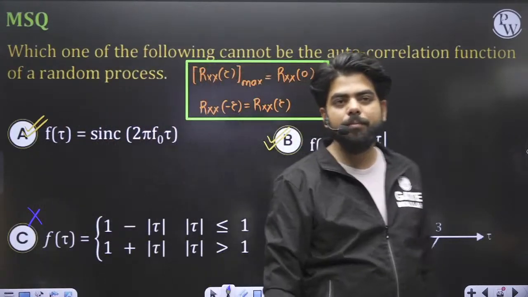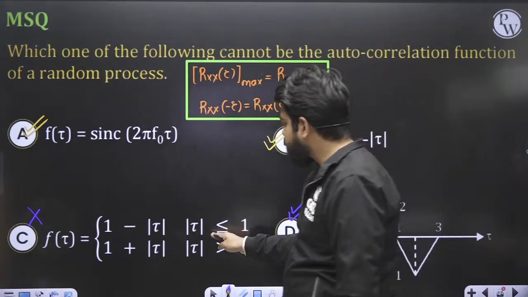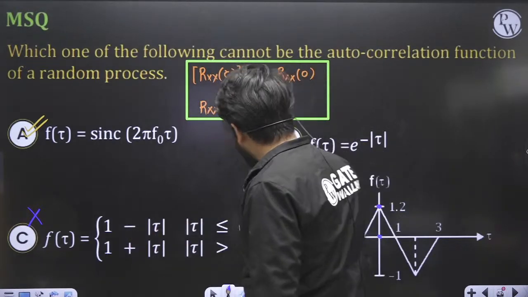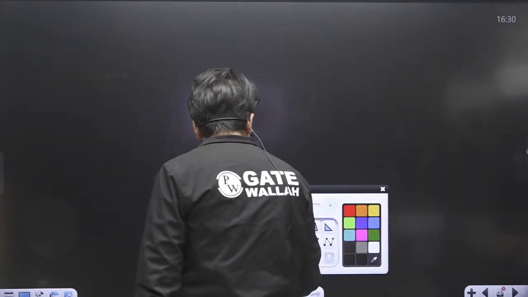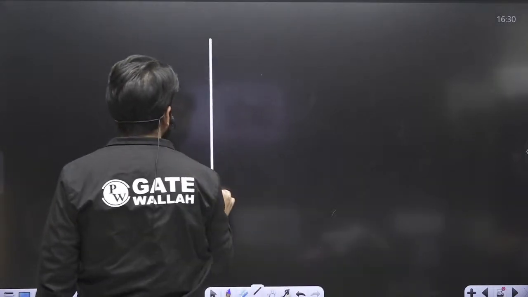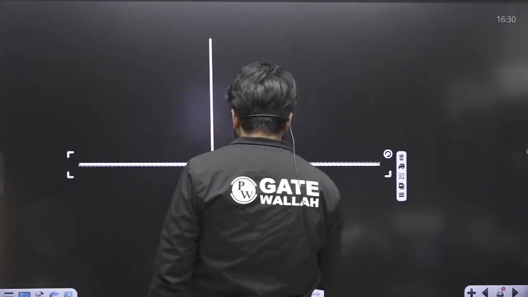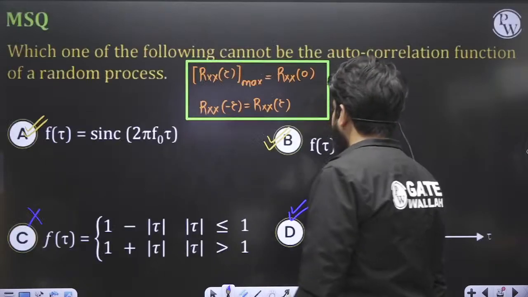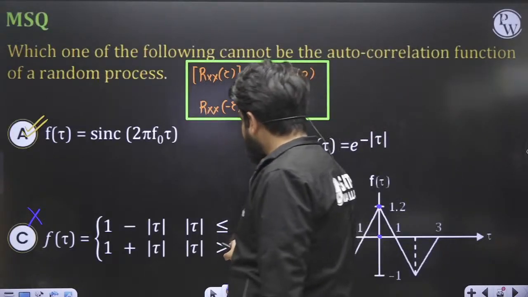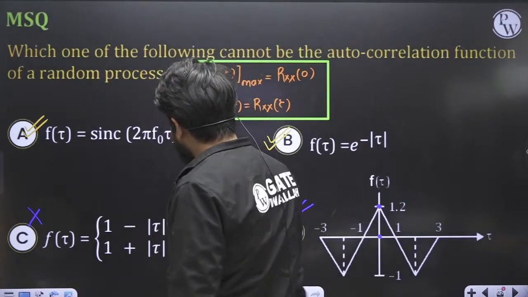More than that, you can simply plot it. It is asking us to calculate 1 minus tau, 1 plus mod tau. So we can plot this value. How the graph looks like: for tau greater than 1, it has to be 1 plus tau.